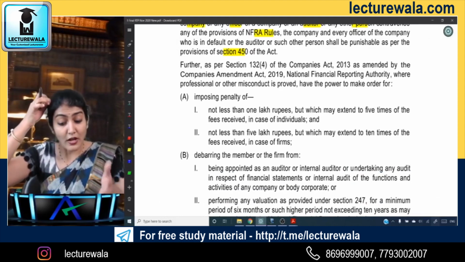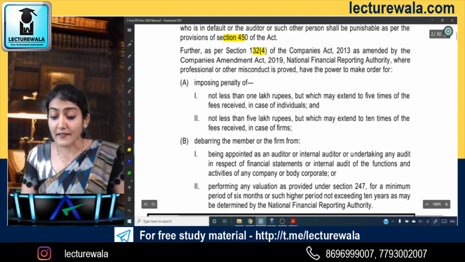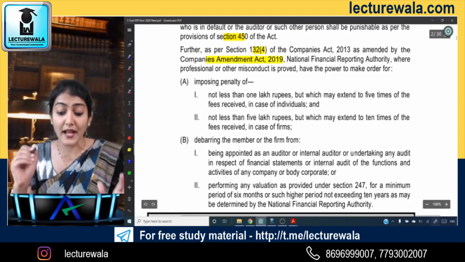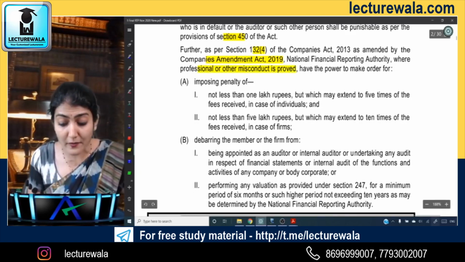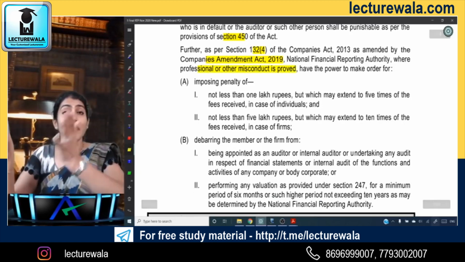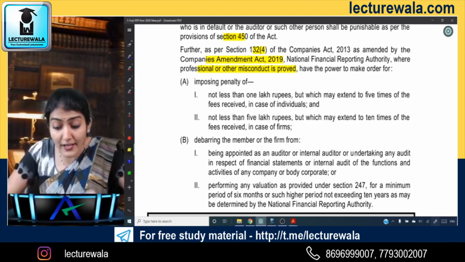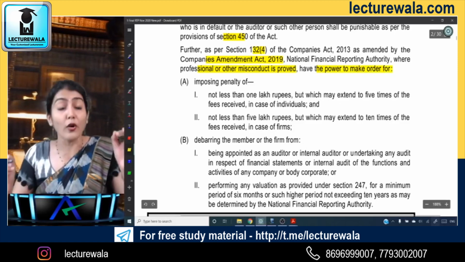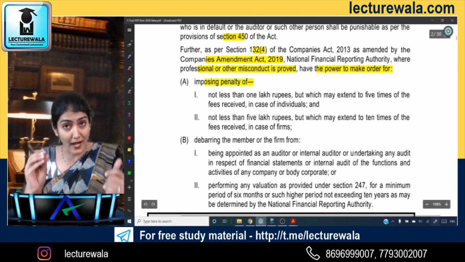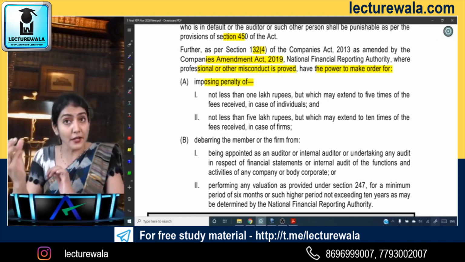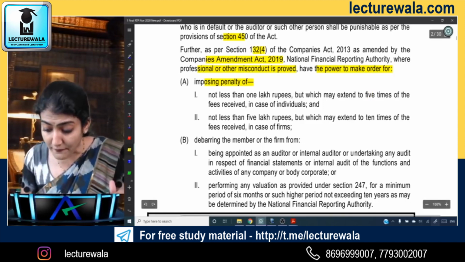And second, as per section 132(4) of the Companies Act as amended by the Companies Amendment Act 2019, NFRA, where professional or other misconduct is proved, and we saw that both of these misconducts were proved in that NFRA order, has the power to make orders imposing a penalty of not less than 1 lakh rupees, and in case it's an individual doing the audit, which can exceed up to 5 times the fee received.